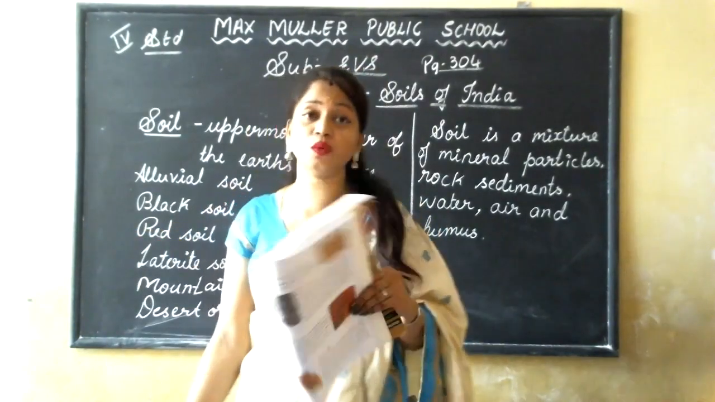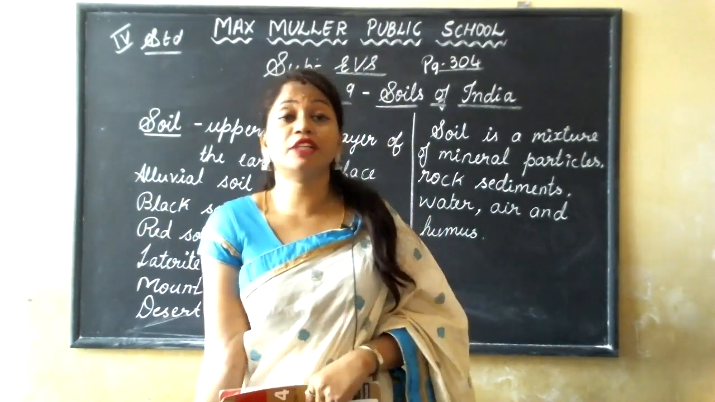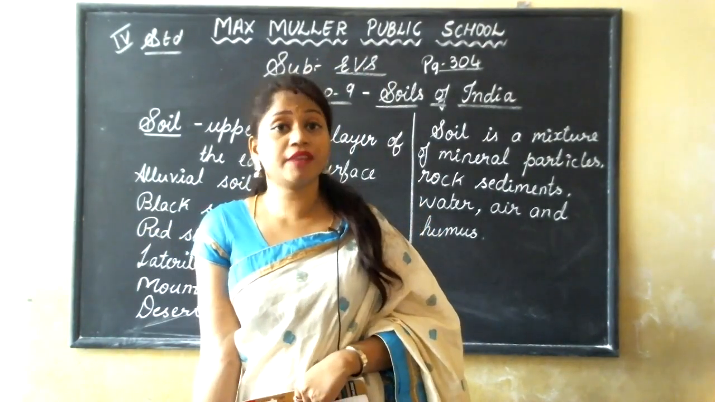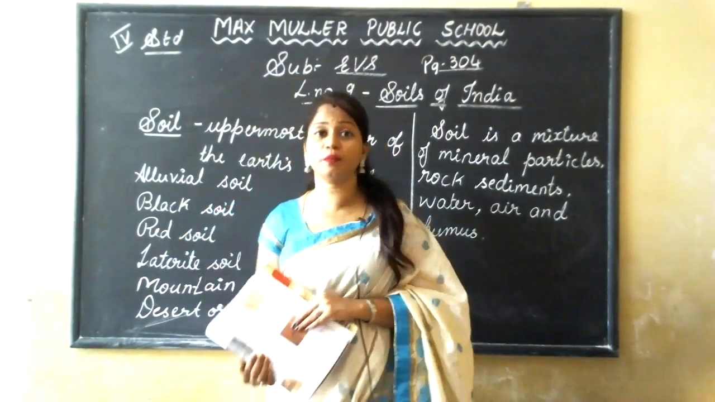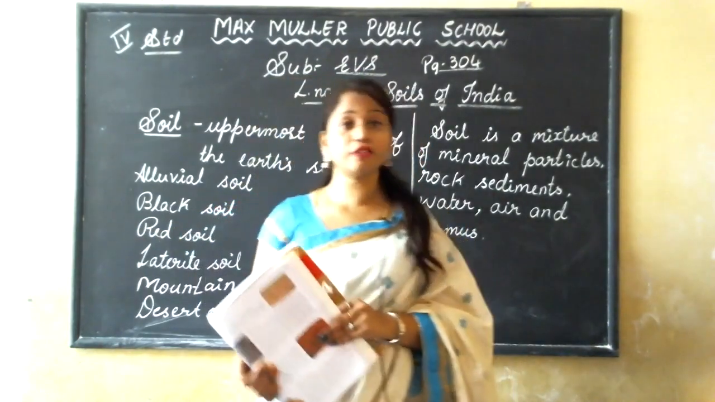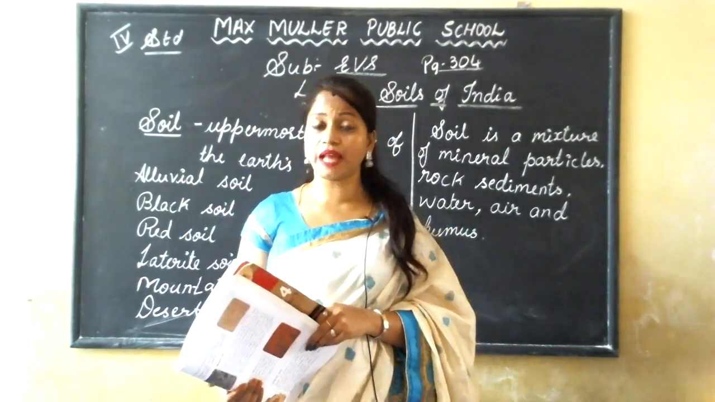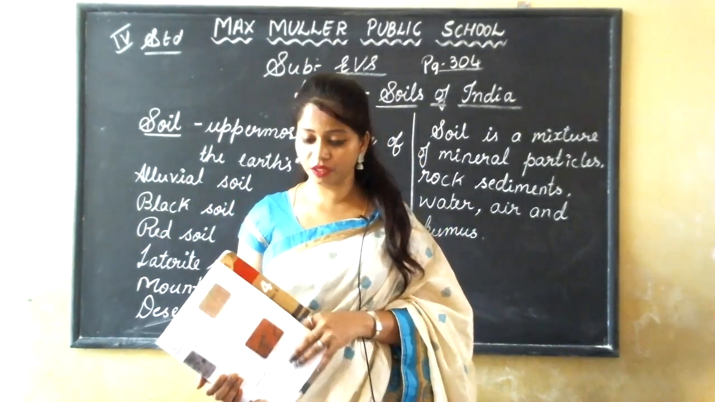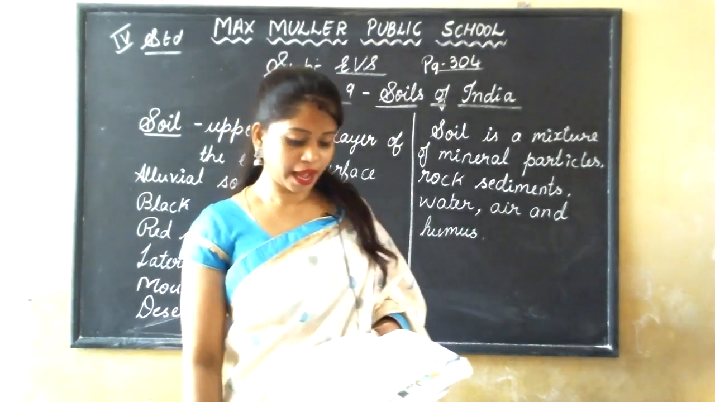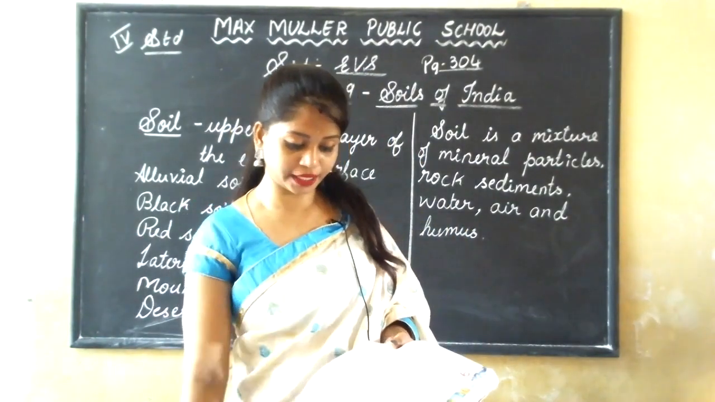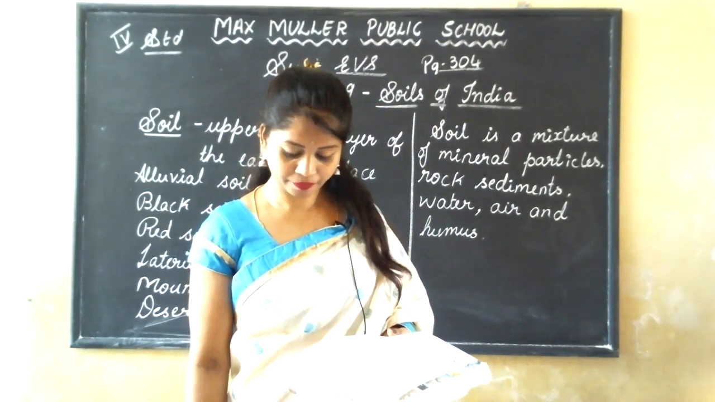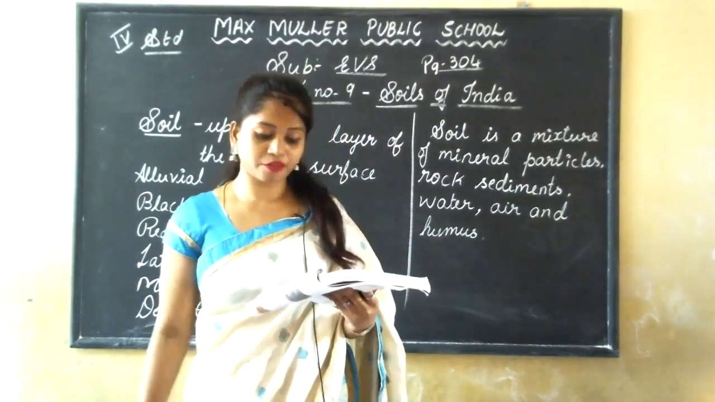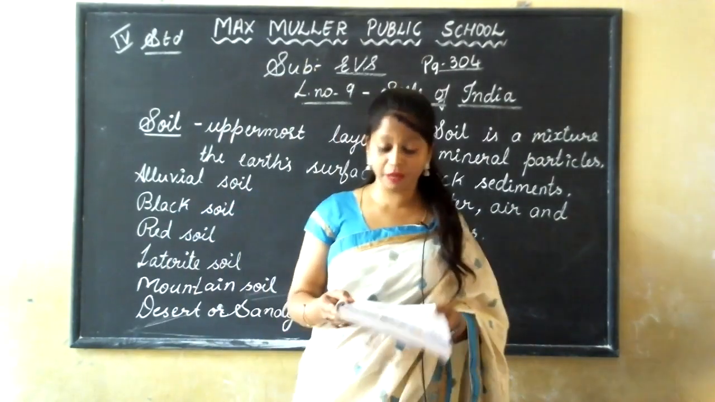What is this? Alluvial soil. It is a very fertile soil. Where have we learnt about this? In the northern mountains and the northern plains chapter, we have learnt about alluvial soil. Alluvial soil is the most fertile type of soil. It is found in the northern and the coastal plains.